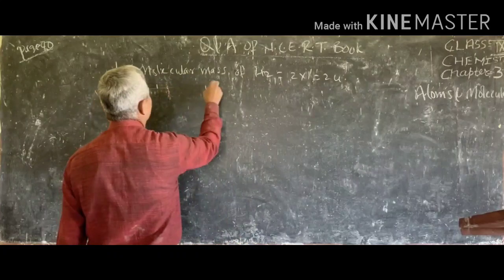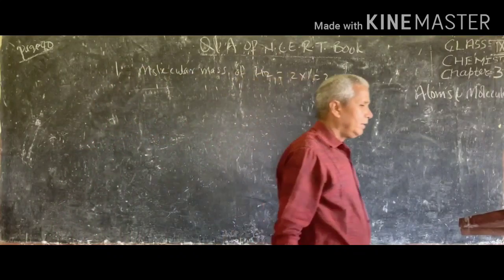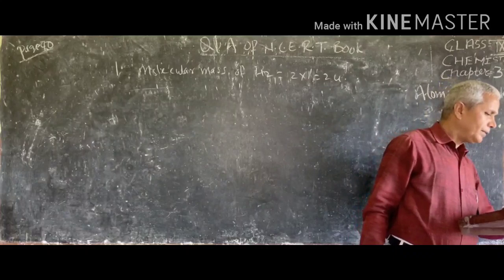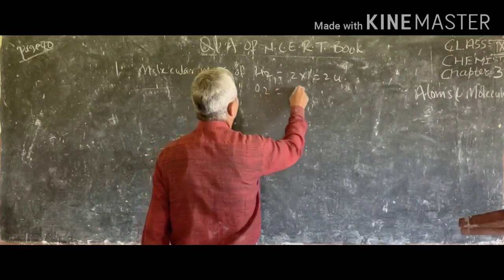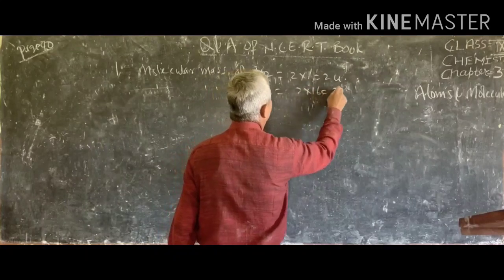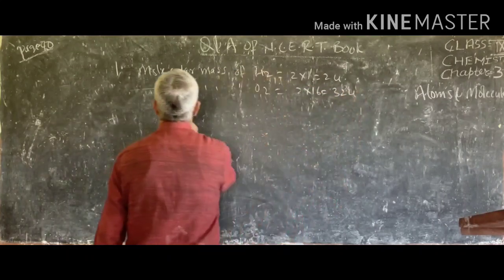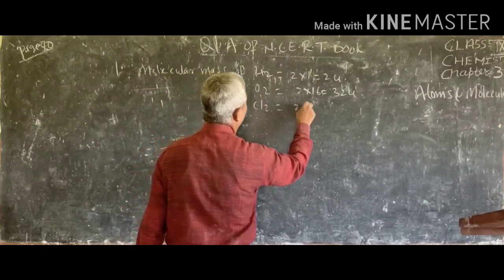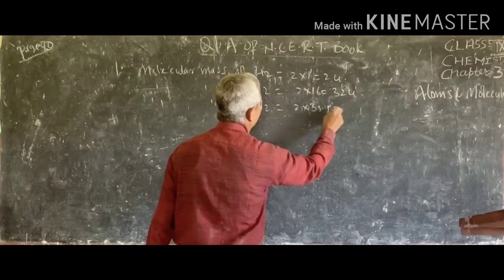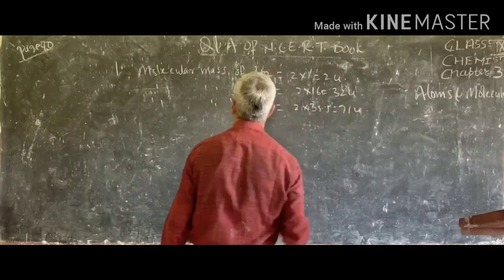And molecular mass of O2, 2 into 16, 32U. Molecular mass of Cl2, 2 into 35.5, it will be 71U.